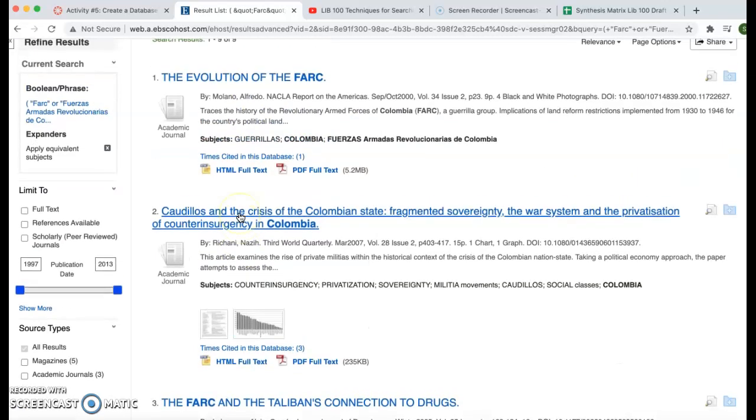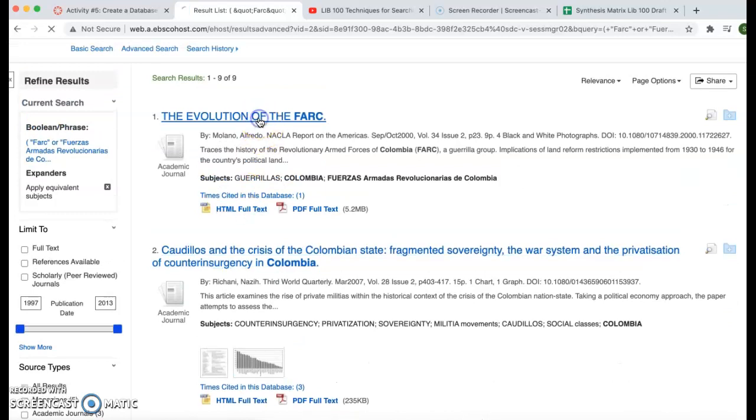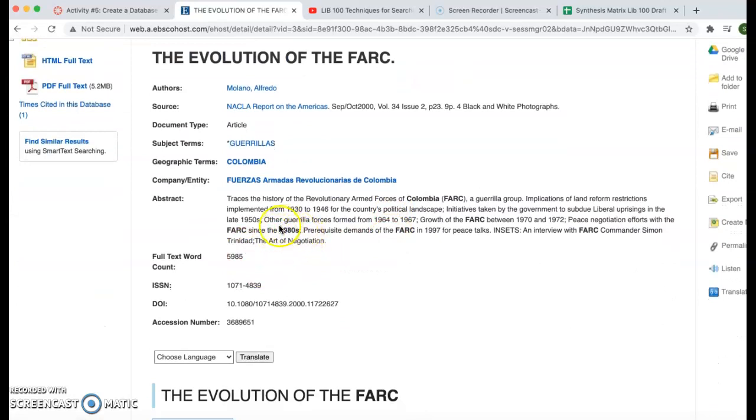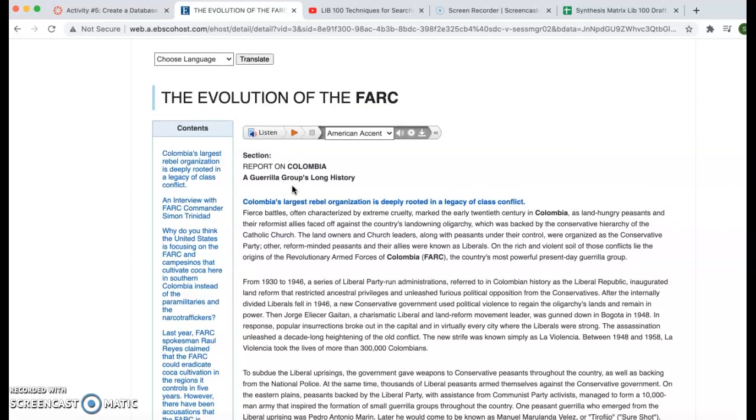If I want to open one of them, I can click depending on which is which. Again, the evolution of the FARC. Let's see what this is talking about. This specifically talks about the 1980s. That's why it popped up.